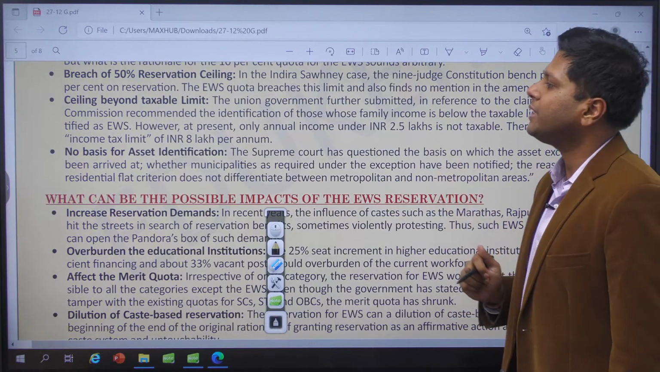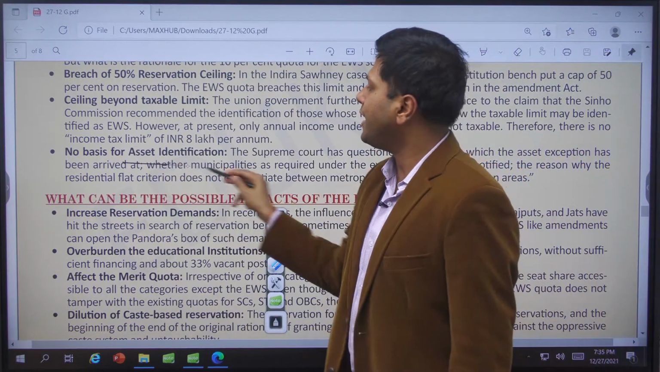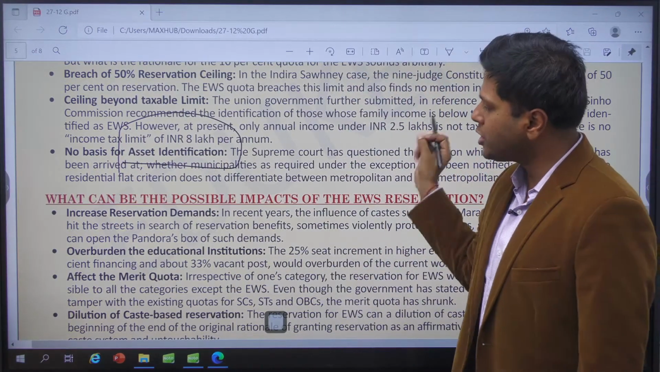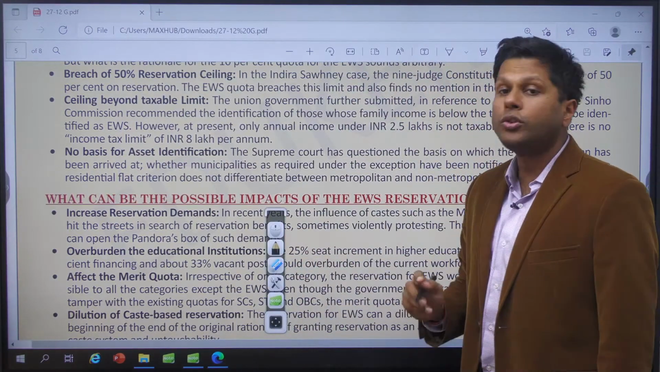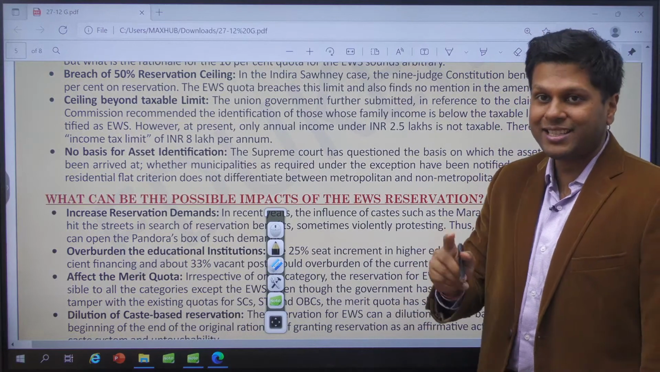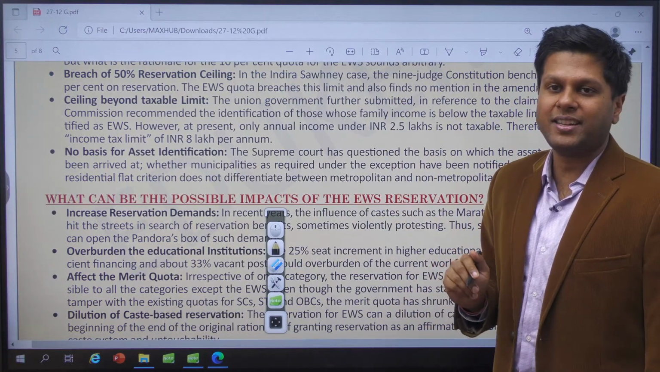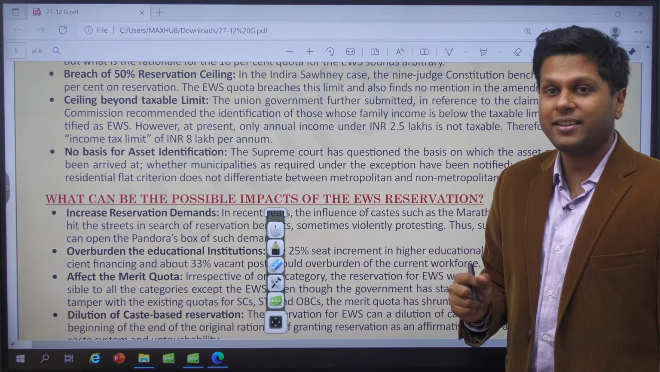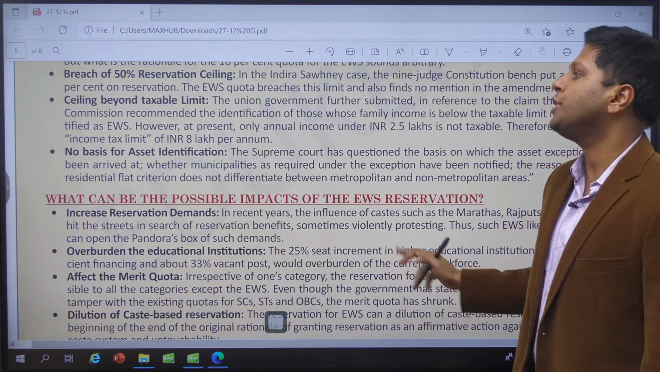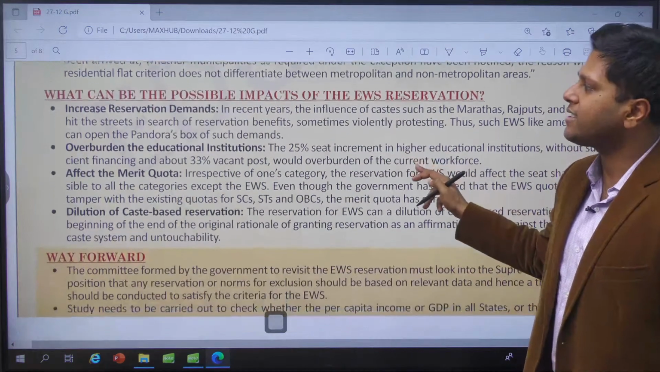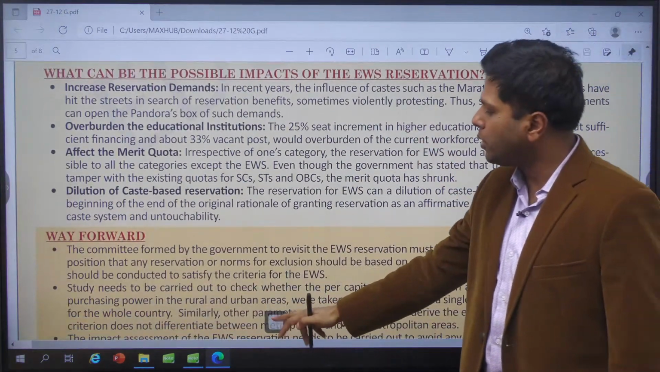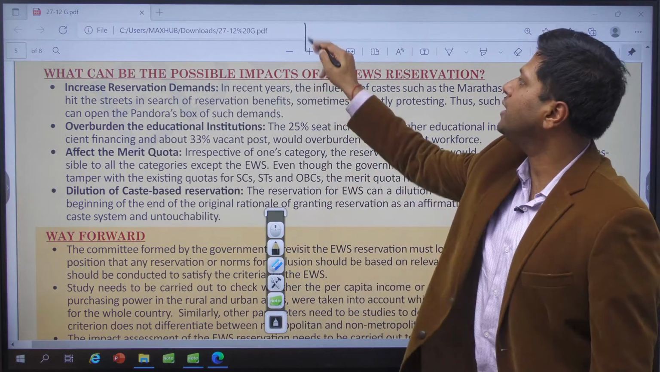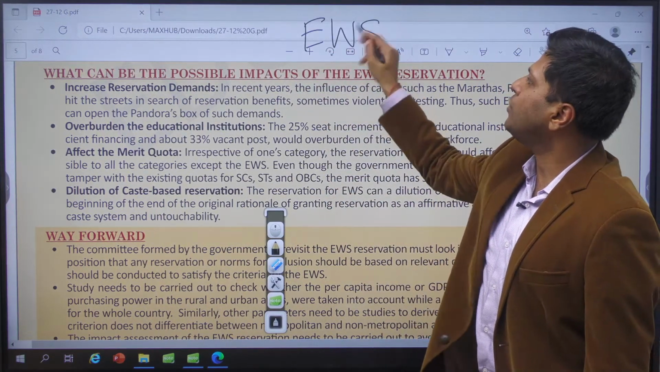Right? And there is no basis for asset identification, right? If we are identifying these assets in municipal areas and non-notified municipal areas, then these areas themselves have not been notified in the right manner. What is the ground for fixing 1000 yards and 5 acres? These are the kind of questions that are raised, and that is why a committee has been formed to be able to tell what should be the actual criteria for the economically weaker section, a rational ground for the same.